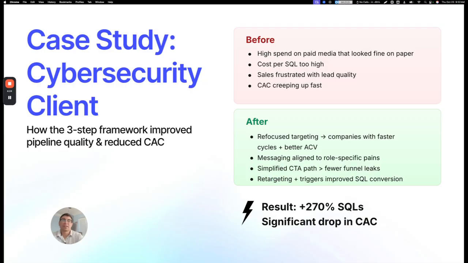So we started by tightening the audience. We shifted the focus to companies with faster sales cycles and stronger ACVs. Then we aligned messaging to role-specific pains and simplified the CTA path. Finally, we layered retargeting and targeted triggers to recapture high-intent visitors. The result was a 270% increase in SQLs and a significant drop in CAC.